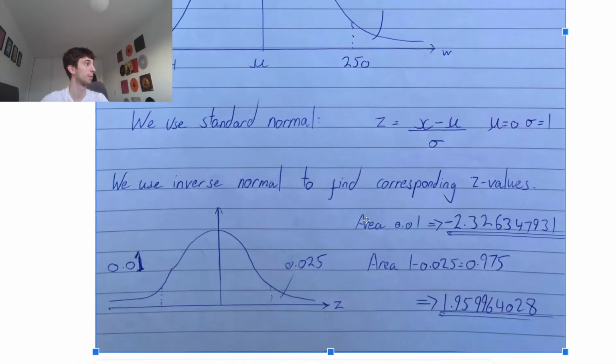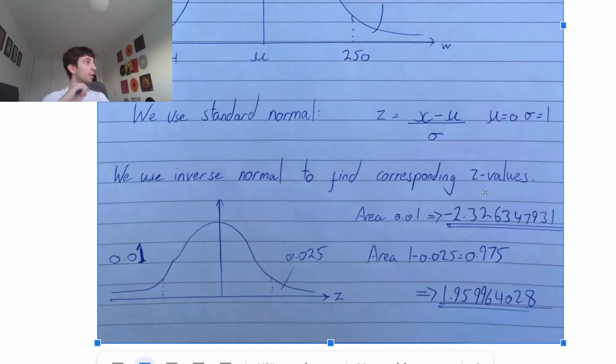Okay, Fred seems like he's happy. So we're going to use our inverse normal to find the corresponding. Is my chat that delayed? Jesus. To find the corresponding Z values.